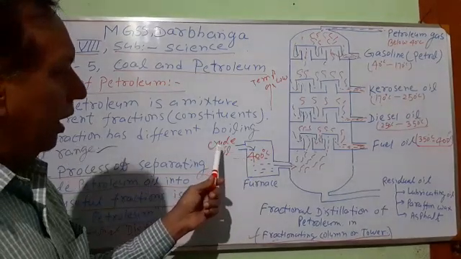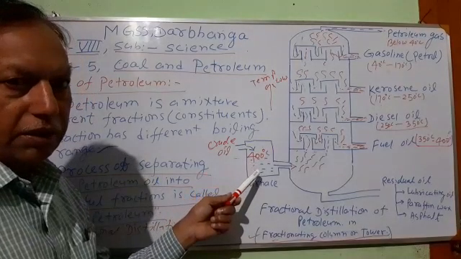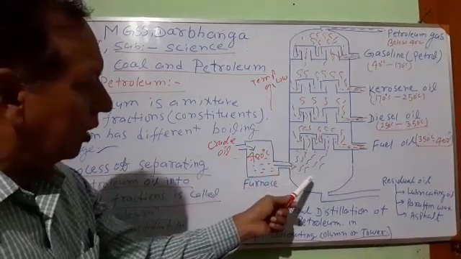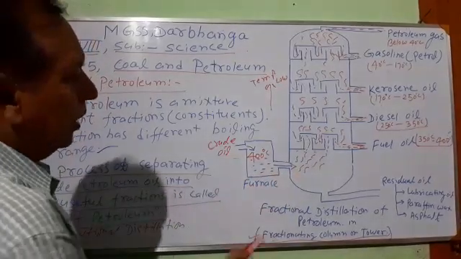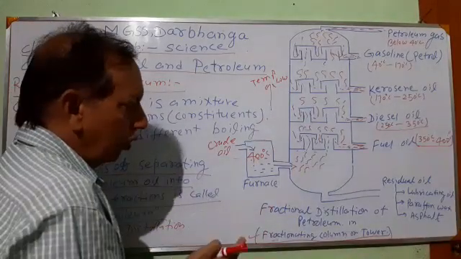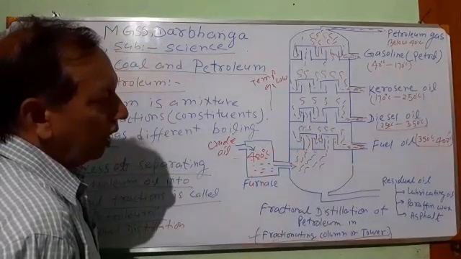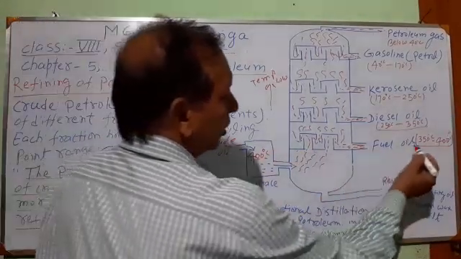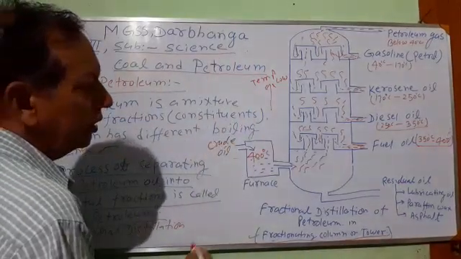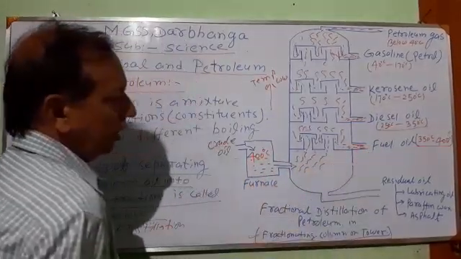First of all, crude oil is taken into the furnace. Crude oil is heated up to 400 degrees Celsius. Then it enters at the bottom of the fractionating column. Vapor rises up. As vapor goes above, the temperature becomes lower and slowly the vapor condenses. Some vapor whose boiling point range lies between 350 degrees Celsius and 400 degrees Celsius condenses, changes into liquid, and this liquid is collected by a separate channel.